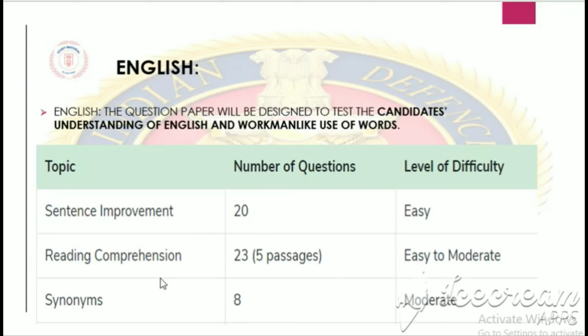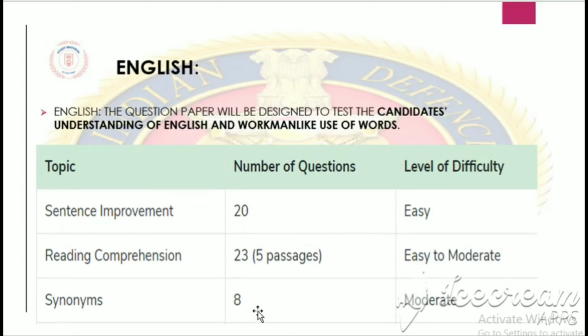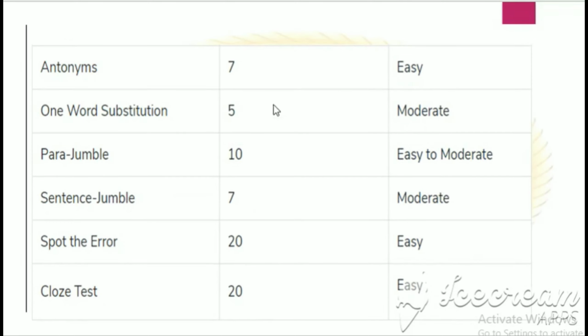And the next important section is reading comprehension, that is 23. And the next one is synonyms and antonyms, and combined they carry 15 questions, that is 8 questions of synonyms and 7 questions of antonyms. So in this, even if you are not so good in English, if you have a good idea about English, easily out of these 15 questions one can attempt 6 or 7 questions, and that is a good number.